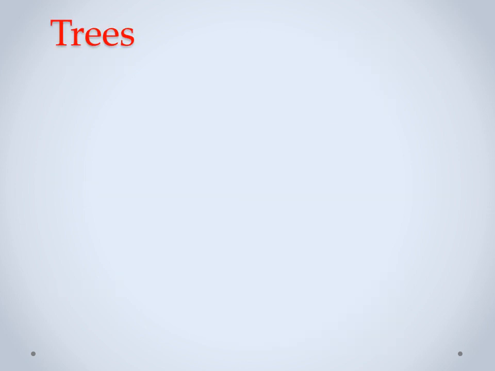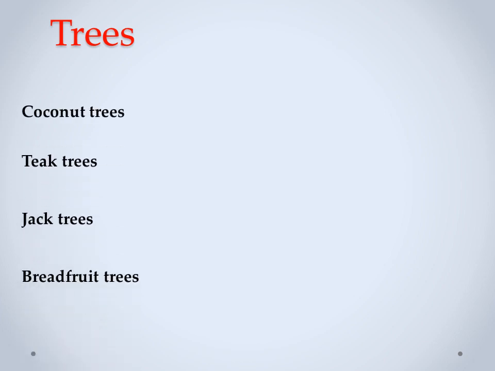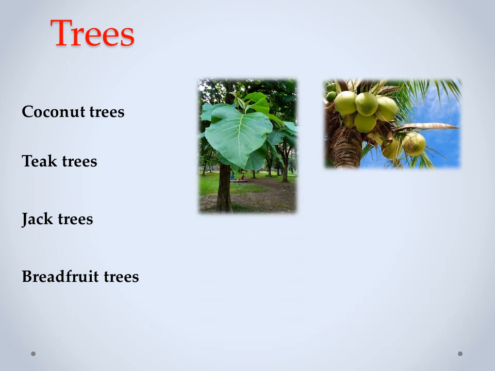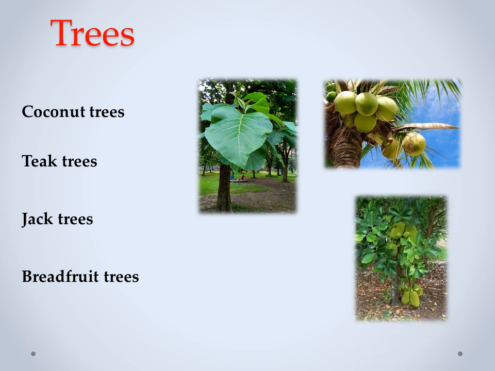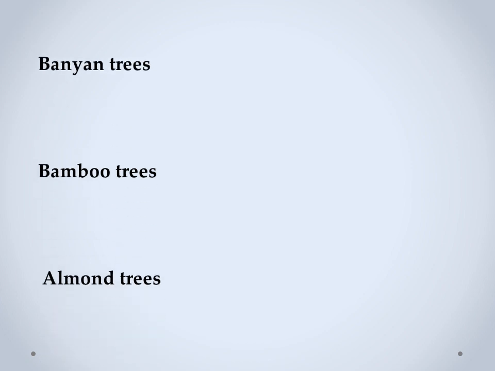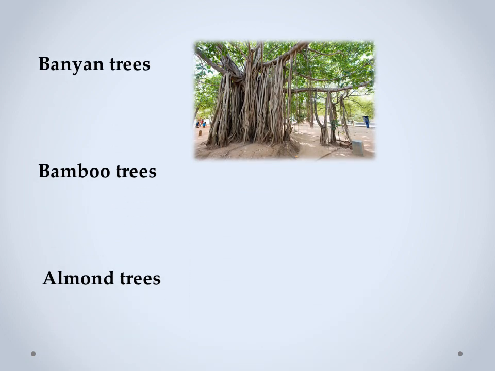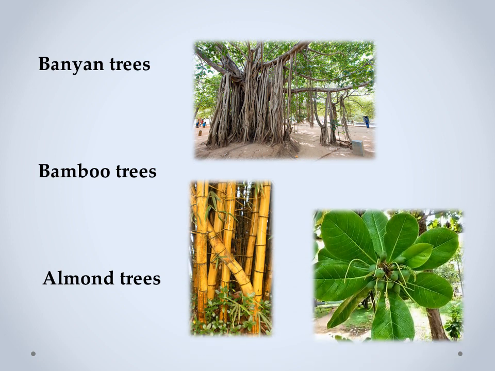What is the word you can see here? Trees. First you'll see some names of the trees. Coconut, teak, jack, breadfruit. Here you can see coconut, teak, jack and breadfruit. Banyan, bamboo, almond. Here you can see banyan, bamboo, almond. Now here you saw jack tree, breadfruit, teak, coconut, banyan, bamboo and almond.